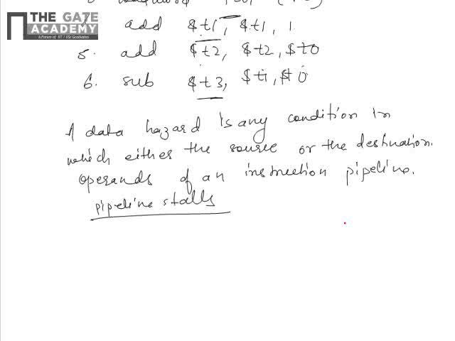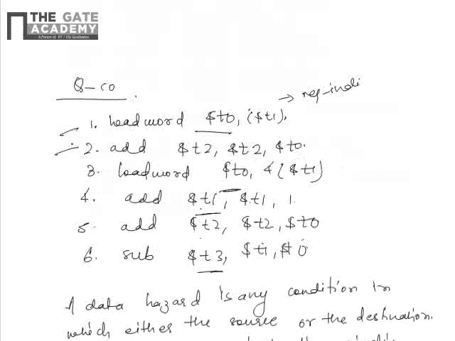Just check the first two instructions, 1 and 2. Here 1 and 2 result in a stall. Why? Because here read and write operations are happening simultaneously. We are writing this value and then reading this value. Once it completes, it should be stored in T2. So due to 1 and 2, there is one stall.